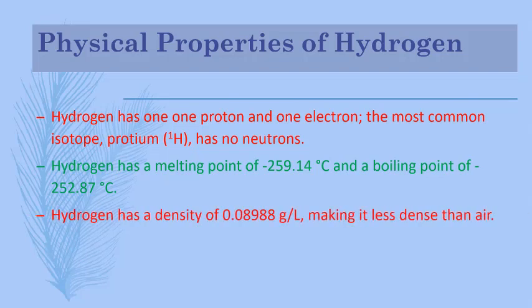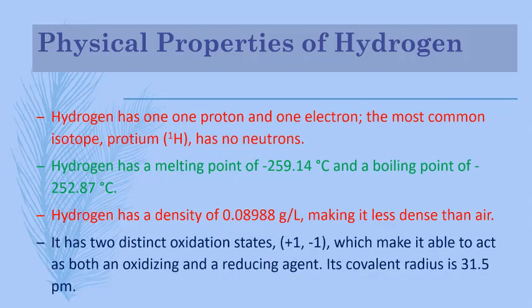Hydrogen has a density of 0.08988 gram per liter, making it less dense than air. It has two distinct oxidation states, plus 1 and minus 1, which make it able to act as both an oxidizing and reducing agent. Its covalent radius is 31.5 pm. Pm means picometer.